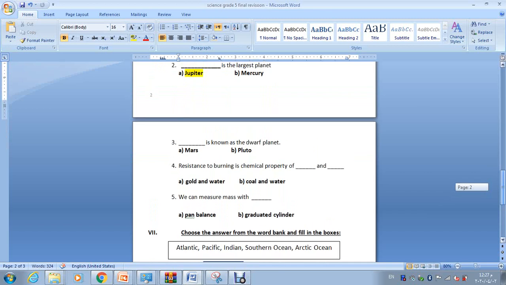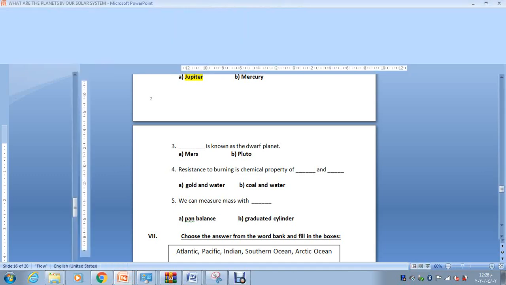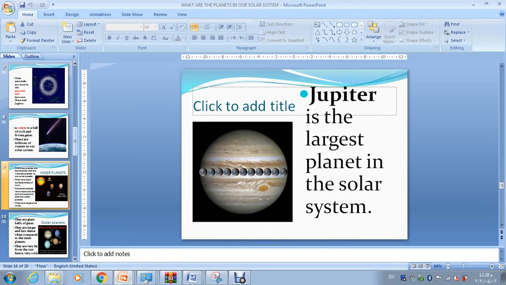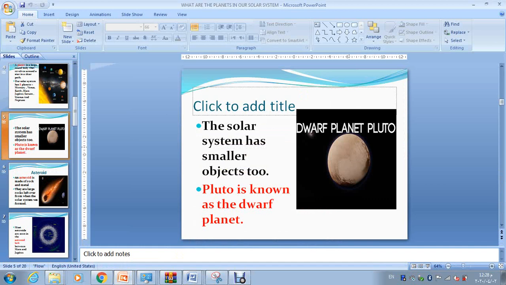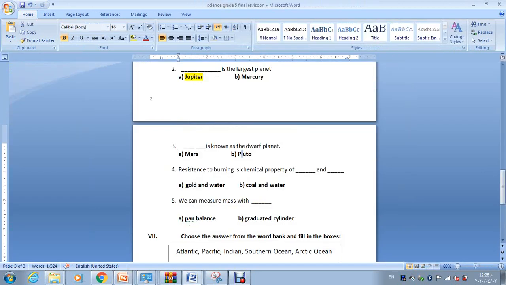Let's now go for the third question. It's known as the dwarf planet, the very tiny planet. Is it Mars or Pluto? Of course, its name is Pluto. Remember? Here it is, the dwarf planet Pluto. Pluto is very far. It's the farthest one from the sun. Very far, very small. So we call it dwarf, which means tiny. So Pluto is the dwarf planet.